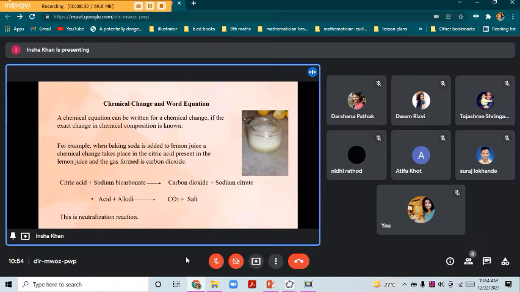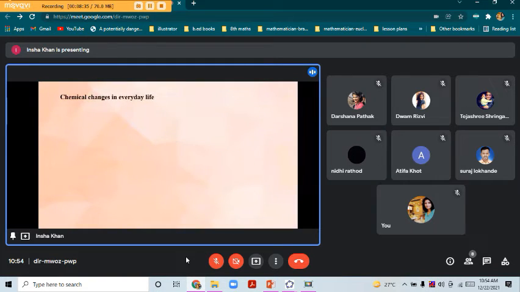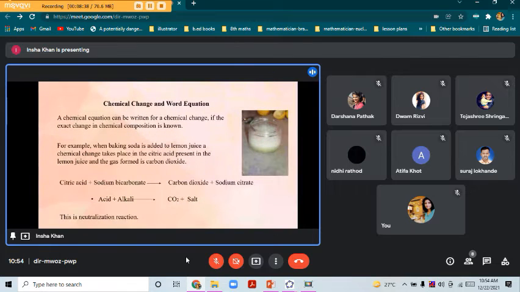So always remember that while writing a chemical equation, firstly the names of the substances involved, like here we wrote citric acid and sodium bicarbonate. Then the result we got, that is carbon dioxide and sodium citrate. Then after this we write the chemical formula for it. As soon as we write the chemical formula, it becomes the chemical equation, and when we write it in the word form, it is known as the word equation. So this I will explain in the next slide.